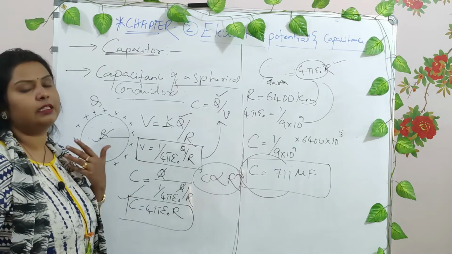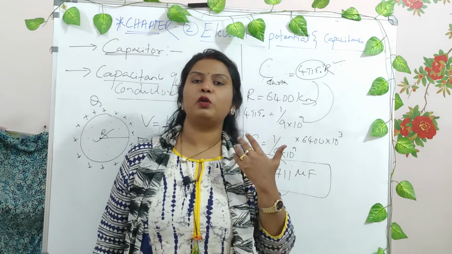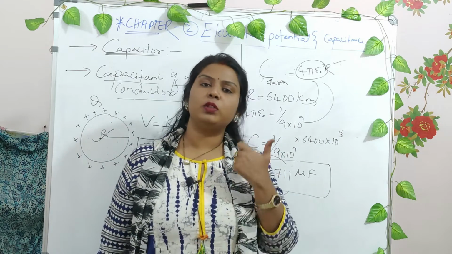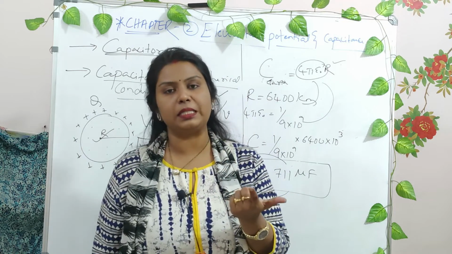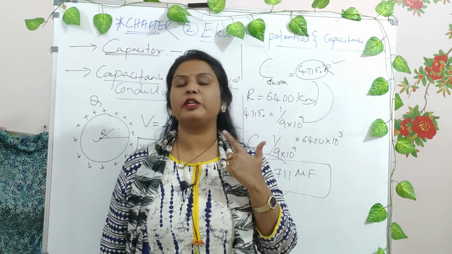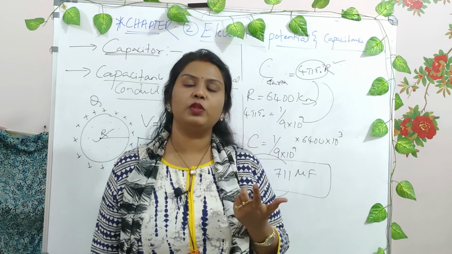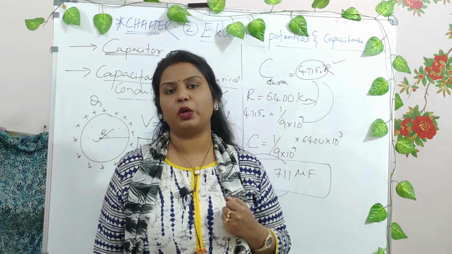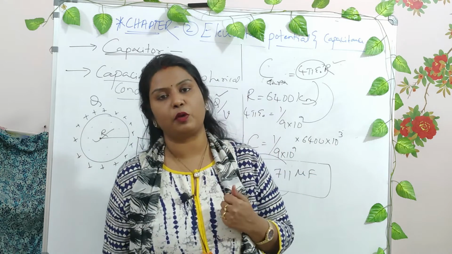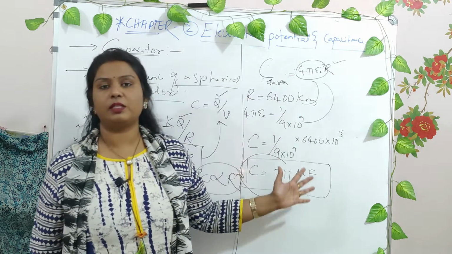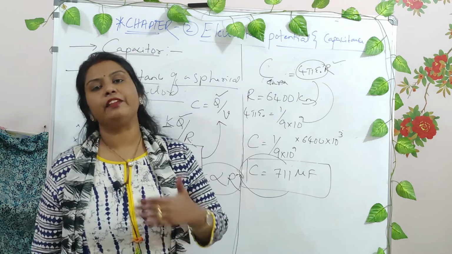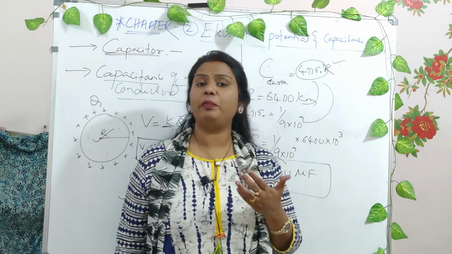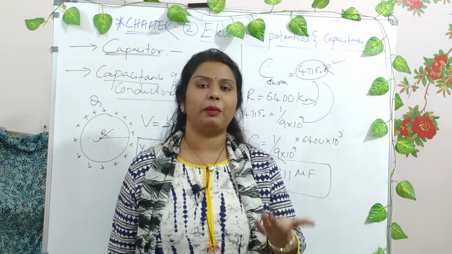In this particular class, you have learned what capacitors are, the principle of the capacitor, how capacitors are different from batteries, and how the capacitance of a sphere and the capacitance of the earth are found out. I hope this is all understandable for you. In the very next class, we will deal with the combination or connection of capacitors.